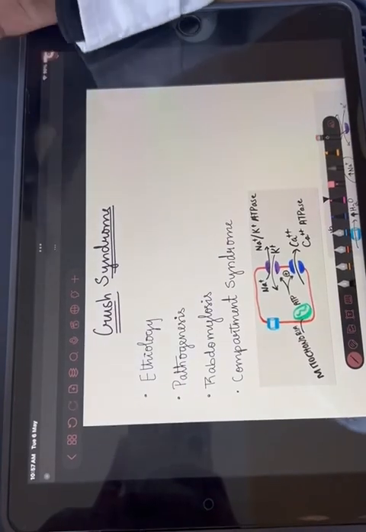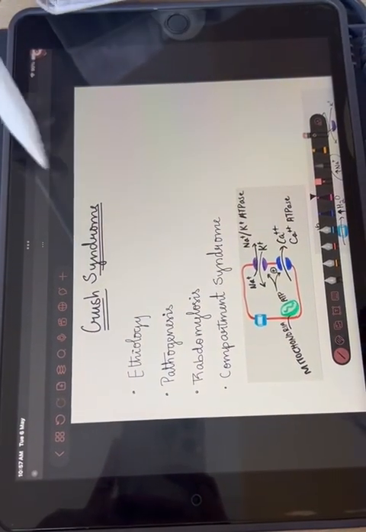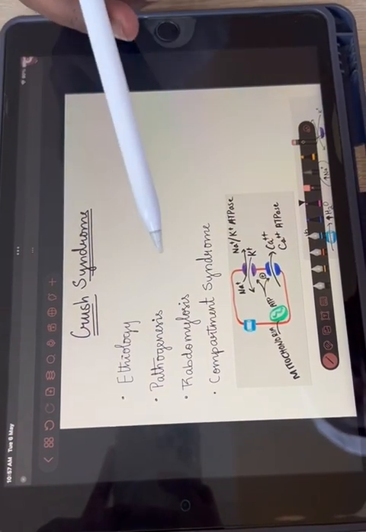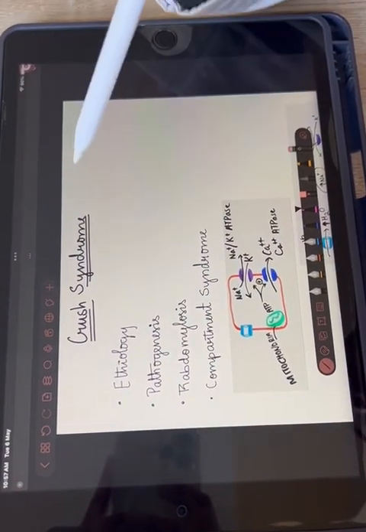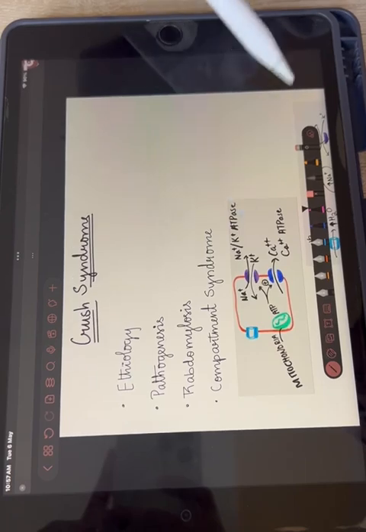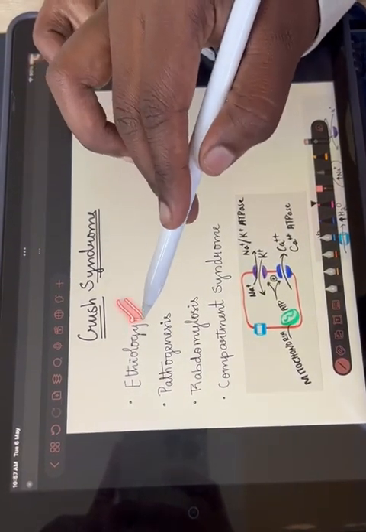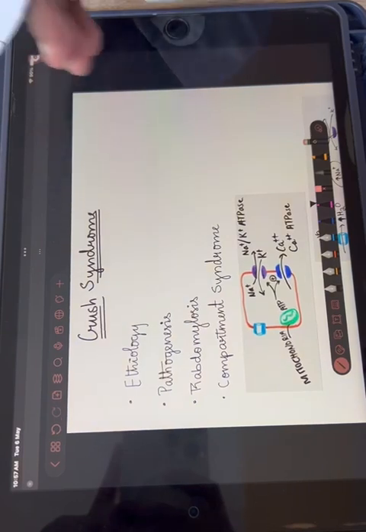Okay, so crush syndrome. I'm going to explain first about the etiology, then the pathogenesis, and then the two main components of crush syndrome, that is rhabdomyolysis and compartment syndrome. First, etiology. Etiology is basically the risk factors and the causes.